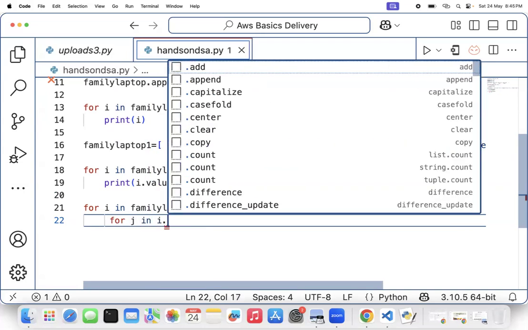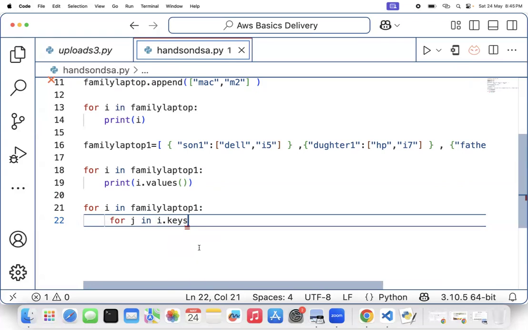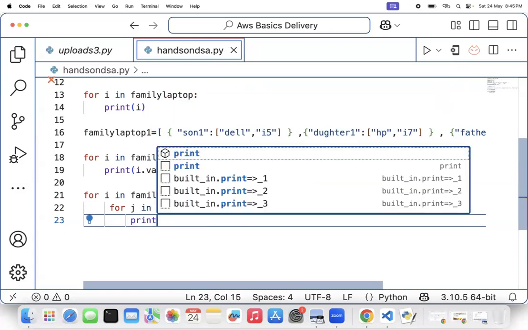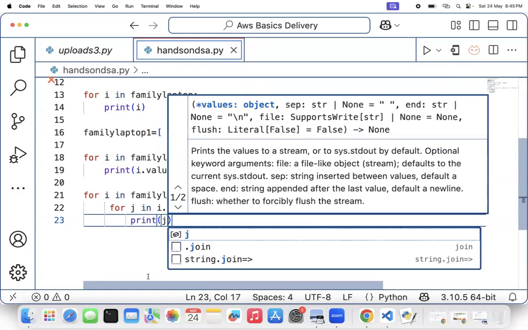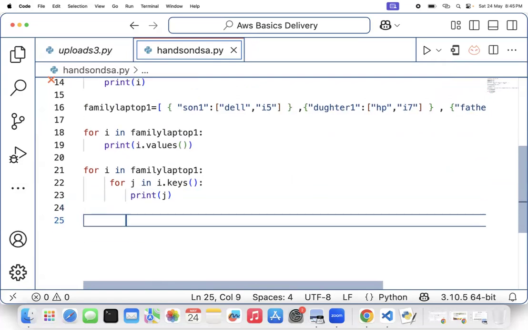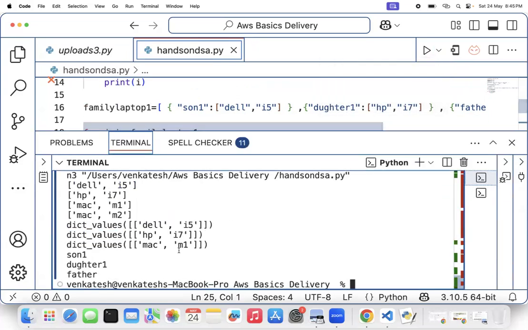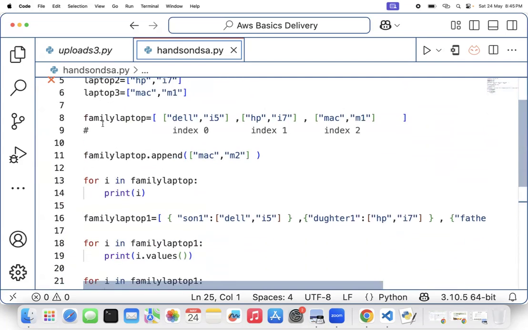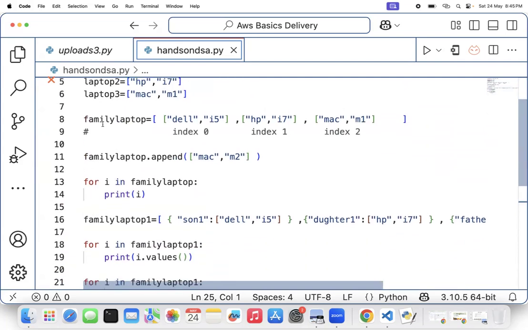So it's going to print me all the keys. Print of, excuse me, son one, daughter one, father. This is the level of understanding you guys have to have. Is this clear, guys?